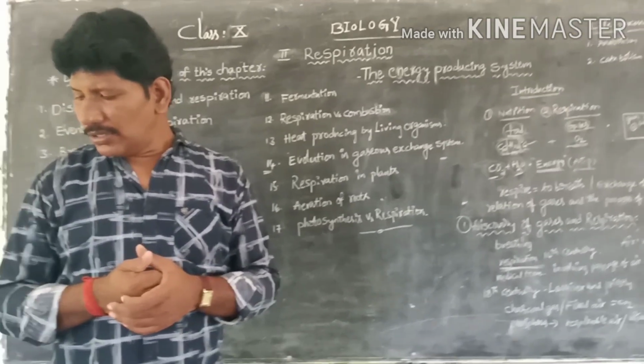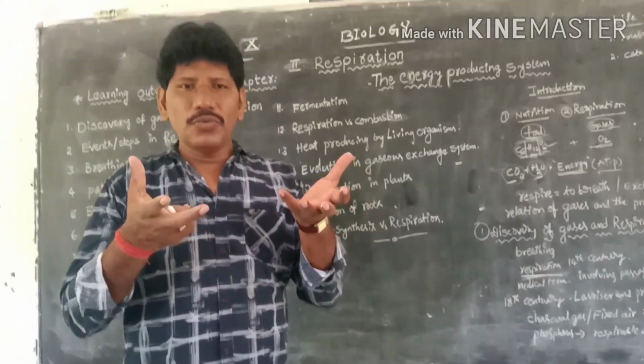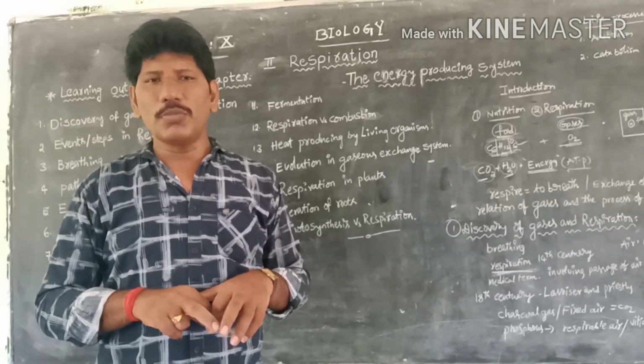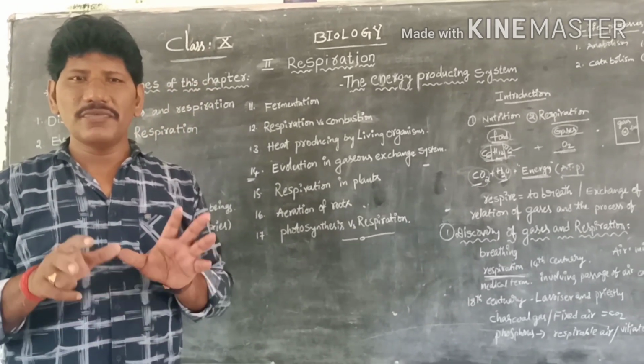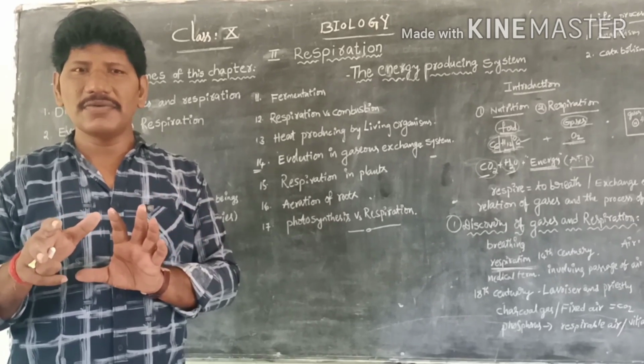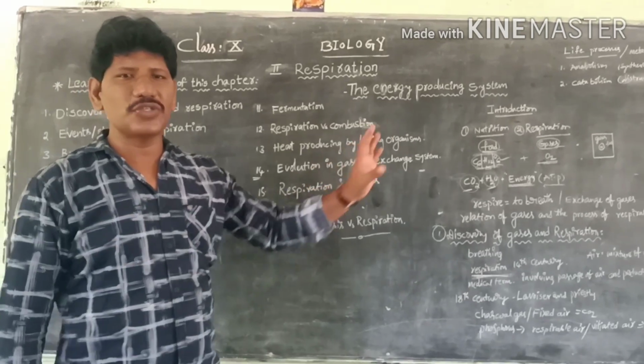Next, in this chapter on nutrition, we already learned how the nutrients are drawn into our body. But the food materials only break down when we supply oxygen to the cell.